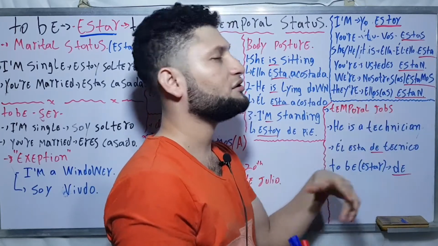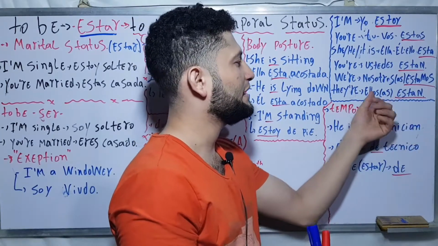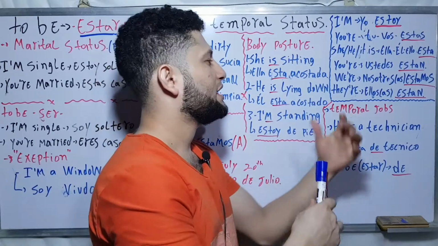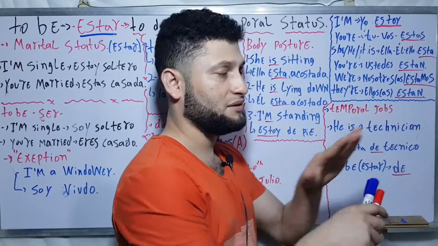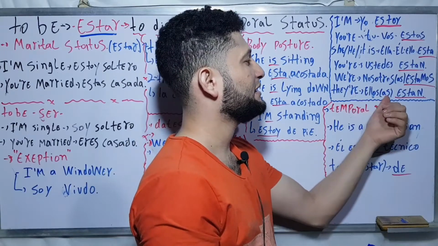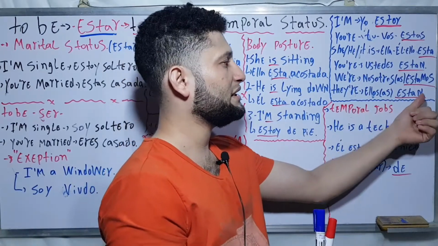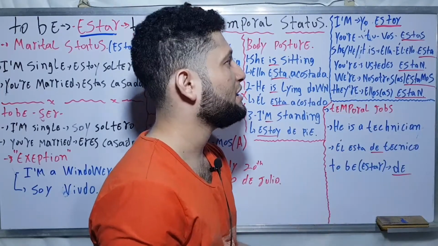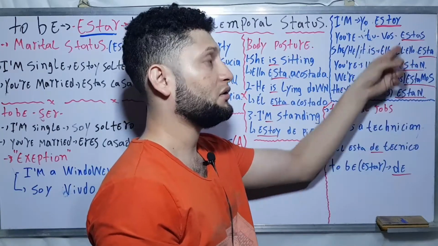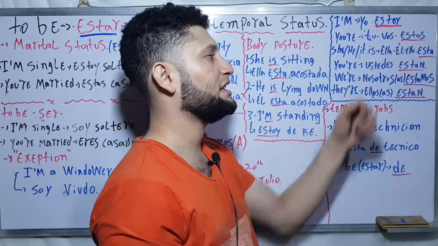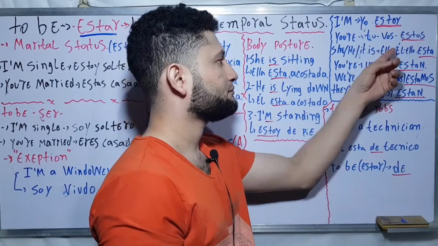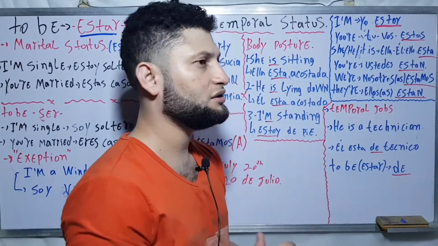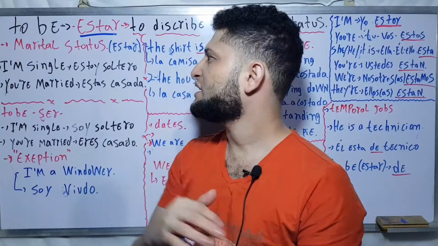They are, ellos, or once again, you can delete the letter O and add the letter A to speak about women. They are, ellos están, men, ellas están, women. But the verb to be, estar, doesn't change at all. Always the conjugation is the same, it doesn't matter if it's for woman or man. Okay, that's good. Now we will see the first example.